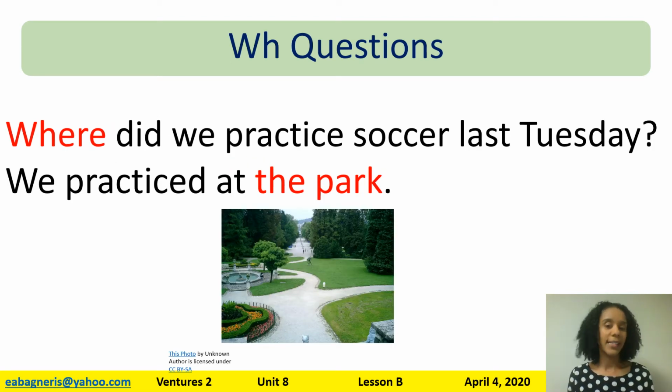Where did we practice soccer last Tuesday? We practiced at the park.